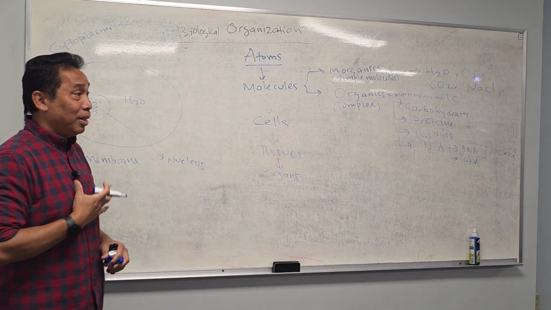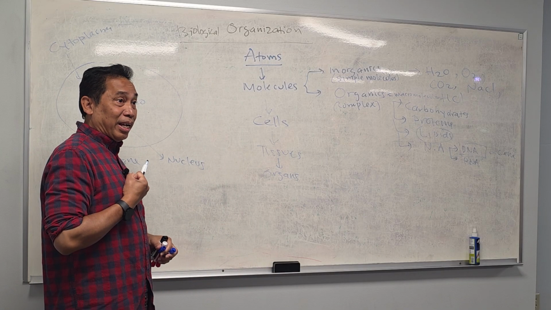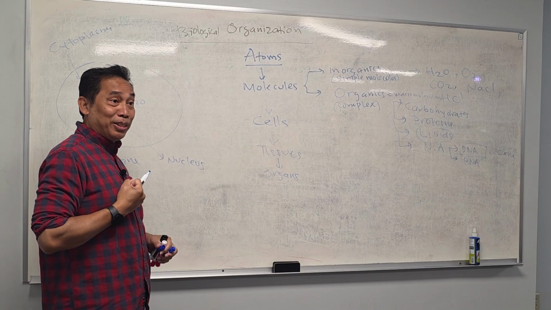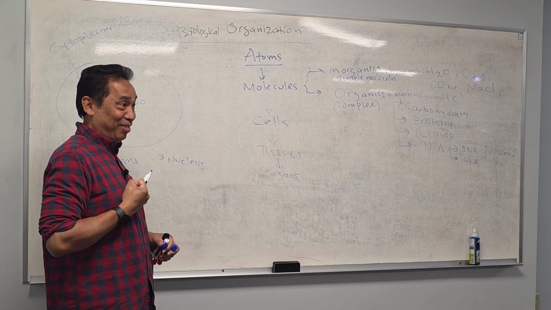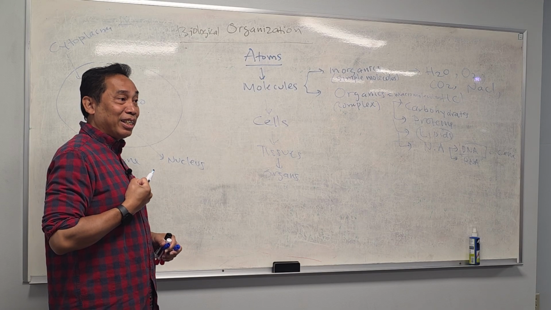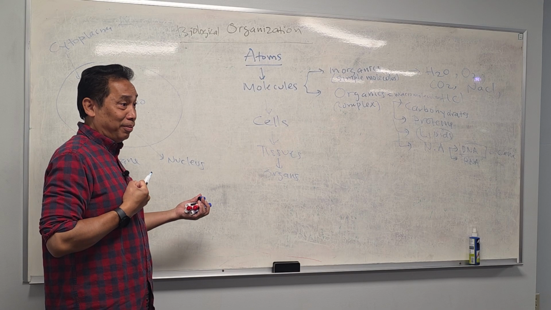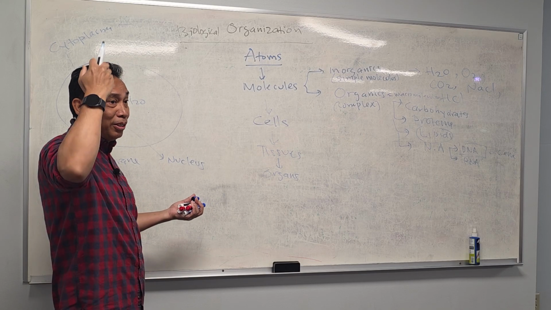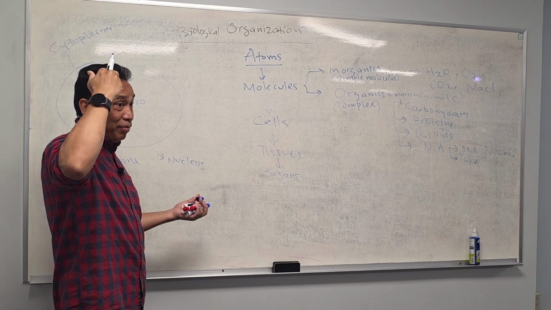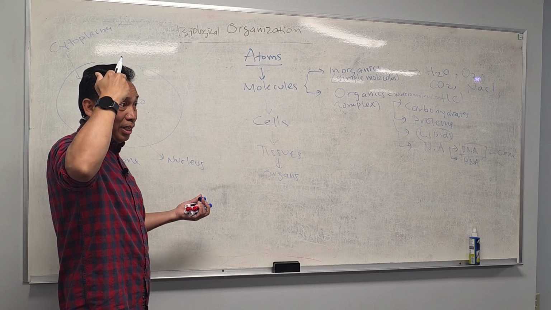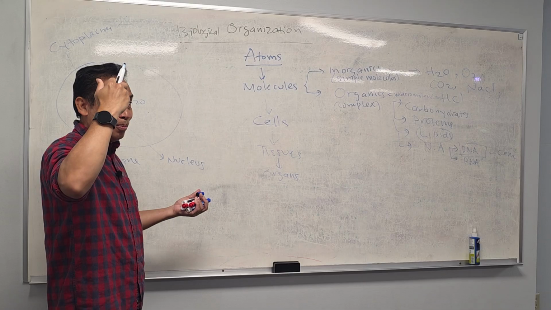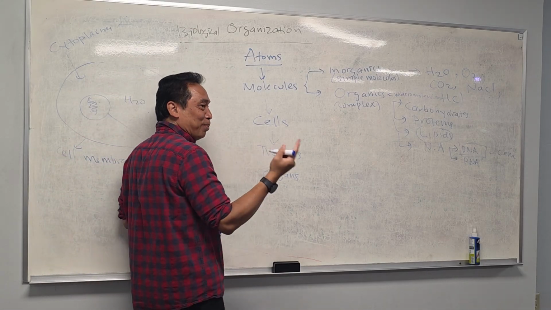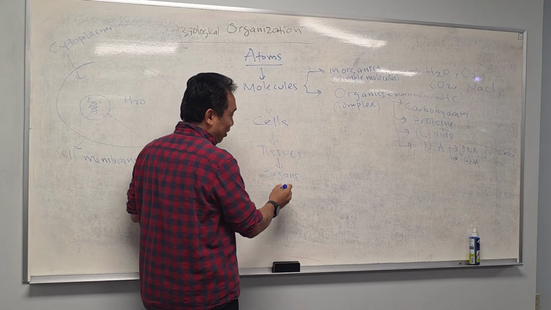Like the heart, for example, that's an organ, right? It has epithelial tissue, which is the one that protects the heart. It has muscle tissue, which is actually the muscle of the heart. It has connective tissue. The blood is connective tissue. It has what? Nervous tissue. The heart actually works based on your nervous tissue, sometimes faster, sometimes slower, right? That's the organ. It consists of many tissues, and then organs.